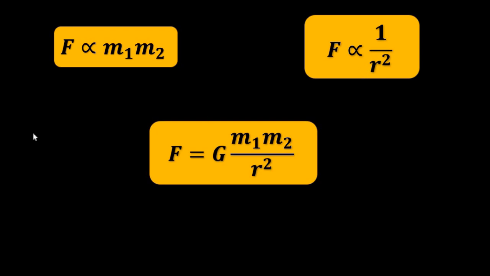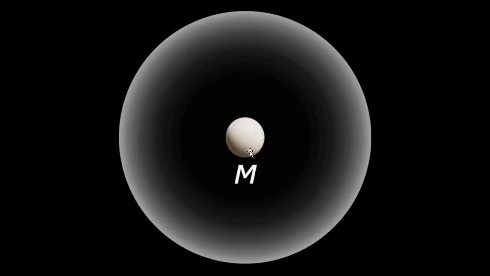The strength of the gravitational field produced by any mass depends directly on the mass of that body. Higher the mass, greater the extent and the strength of the gravitational field.